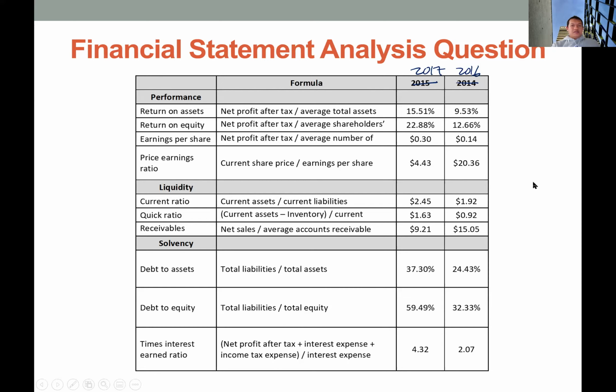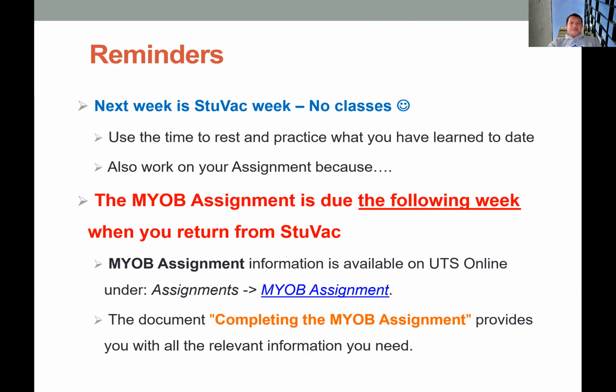I think you can practice calculating these ratios using the equations. Any comment or question on financial statement analysis? No? Okay, so yeah, it's basically all.